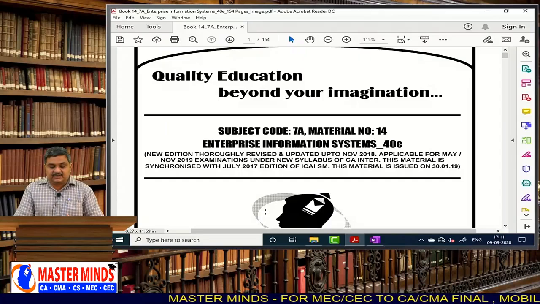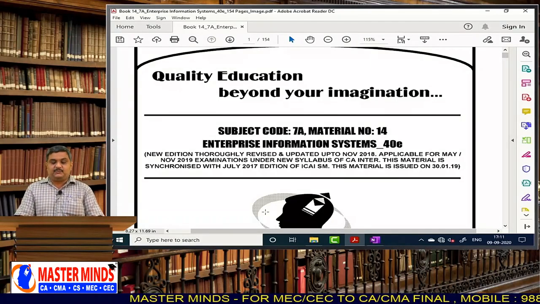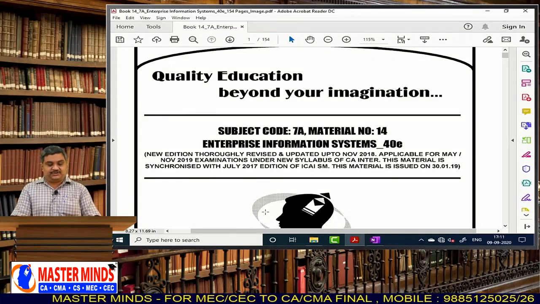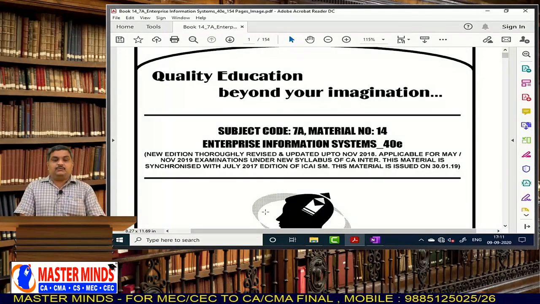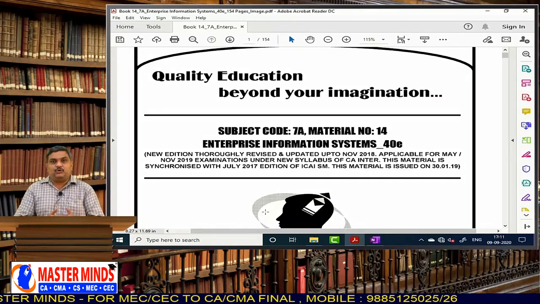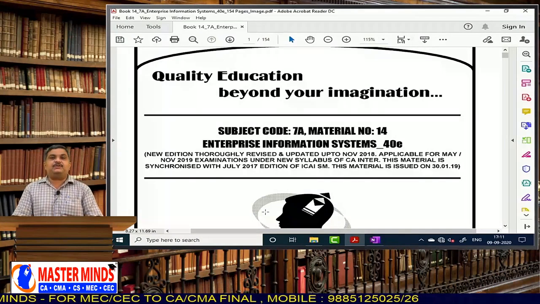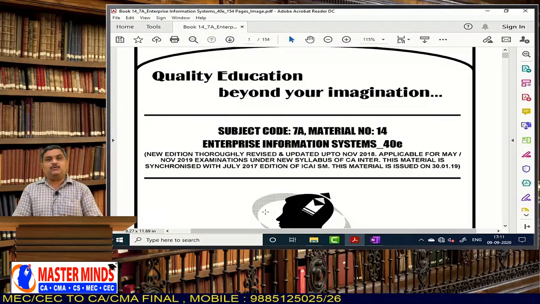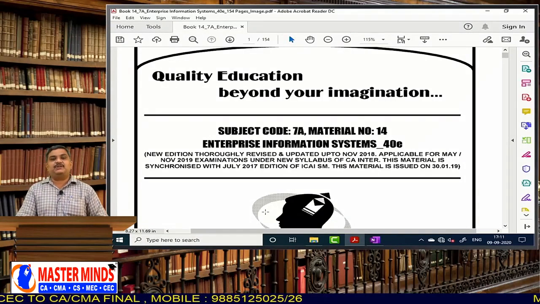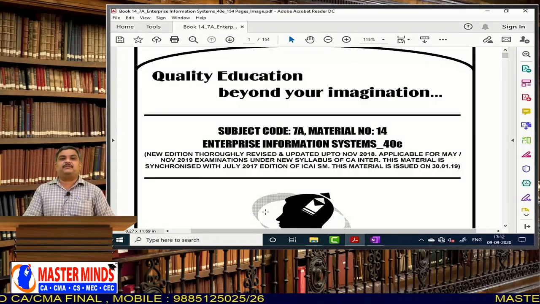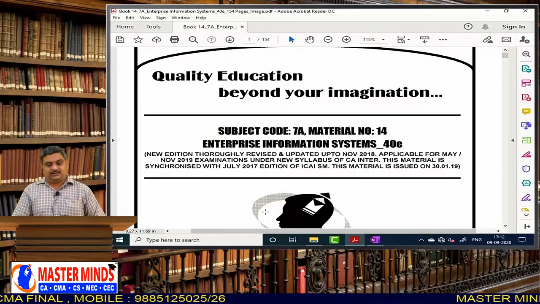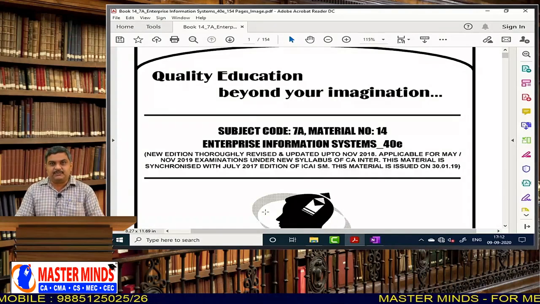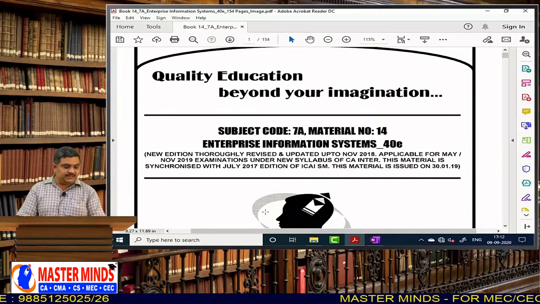So, we will start the subject of Enterprise Information System in the rapid revision batch. Before going to the subject, we need to understand the purpose and importance of the subject. This Enterprise Information System is a part of paper 7. It is paper 7A, Enterprise Information System, along with Strategic Management.